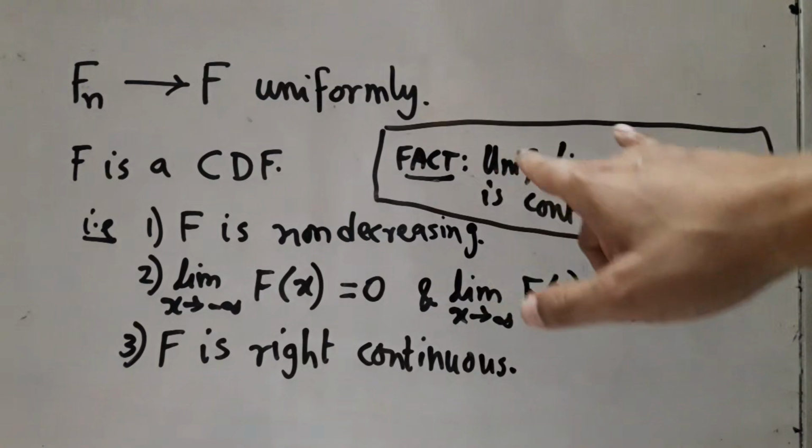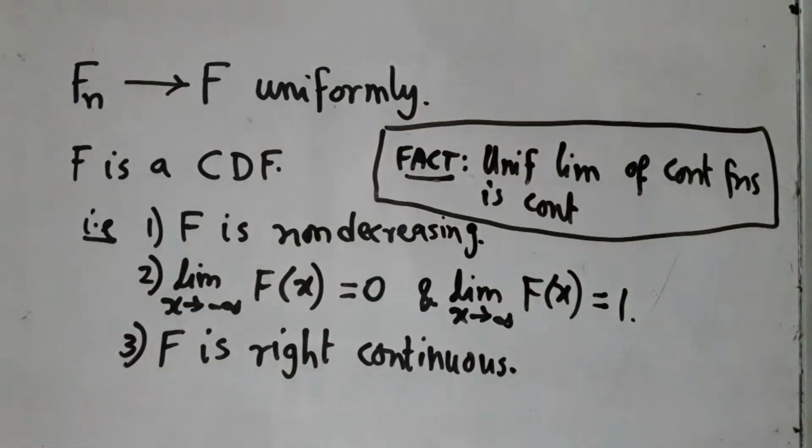So, if you take a sequence of functions, all of them continuous, and their uniform limit exists, then the limit must be continuous. So, F is not just right continuous, it happens to be continuous. So, in particular, right continuous as well.